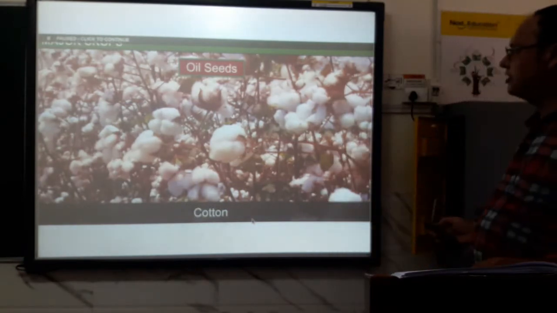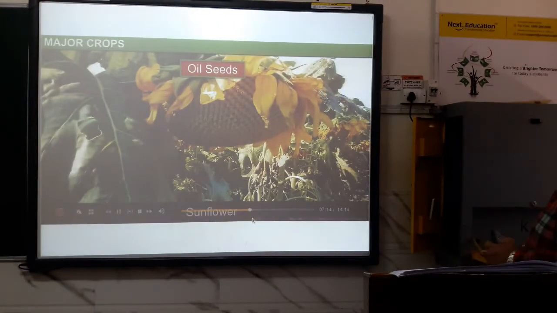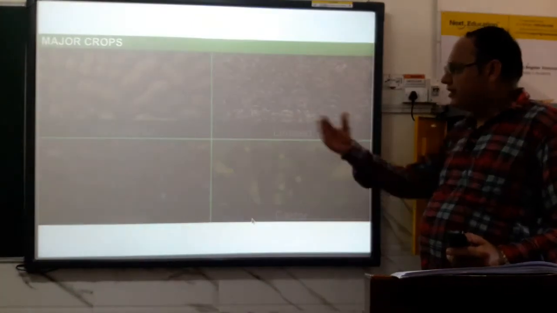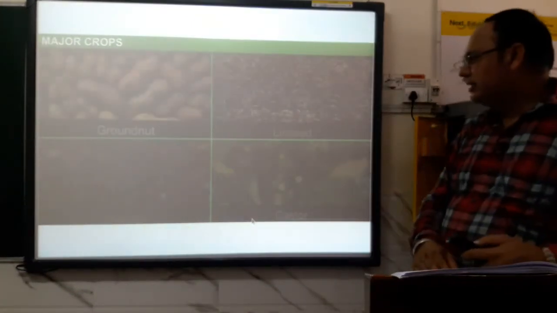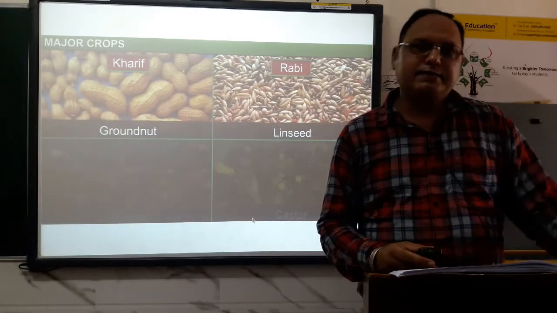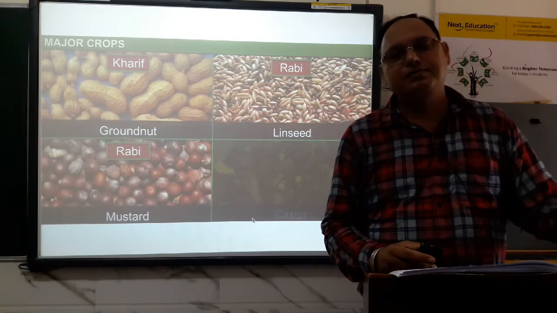So where is cotton grown in India? Cotton is grown in North India as well as in South India. Besides that, oil seeds are grown in India, different types of oil seeds, for example groundnut, linseed, castor seed. Some are consumed and some are not consumed. So oil seeds are edible and some are non-edible.